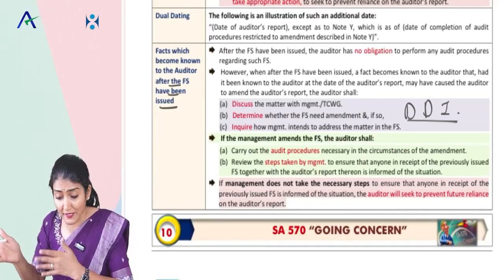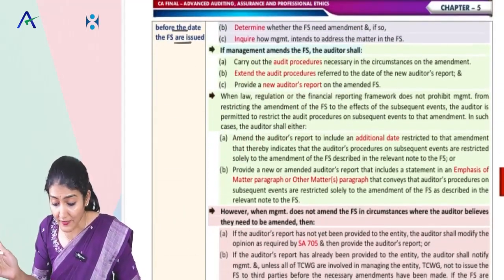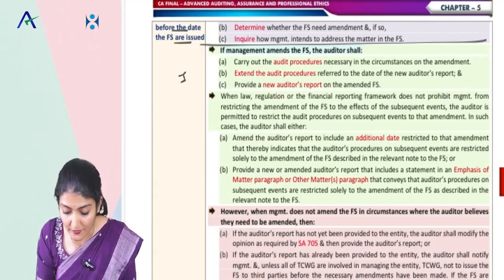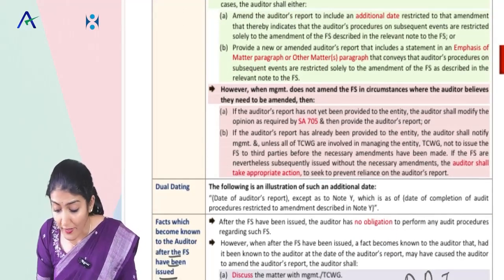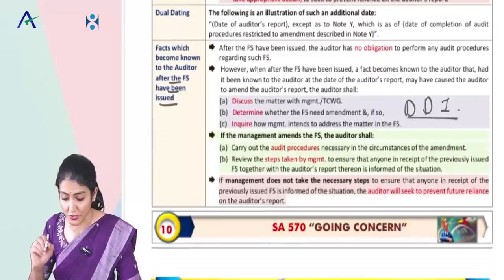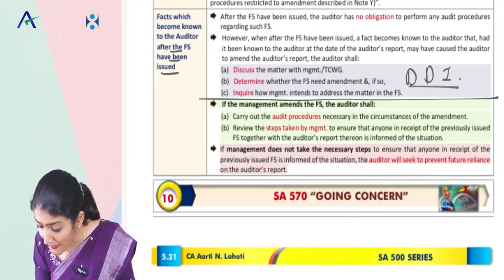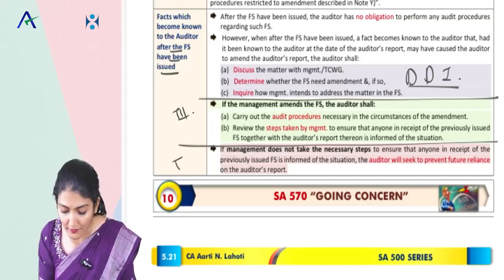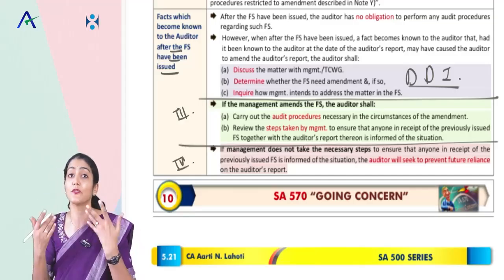Discuss, determine and inquire. And then after that it says if management amends the financial statements, the auditor shall. So this is situation 1. If management does not amend the financial statements, that is situation 2. And if management amends the financial statements, situation 3. And management does not take the necessary steps, that is situation 4.